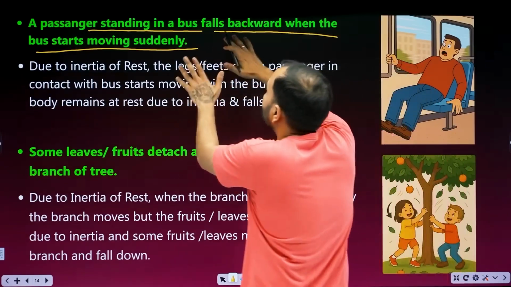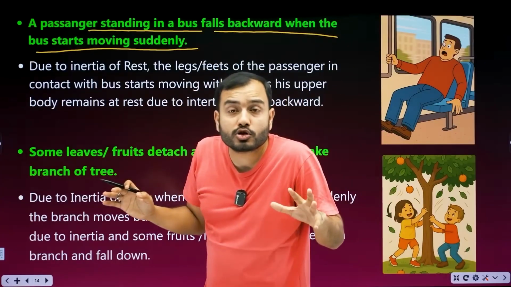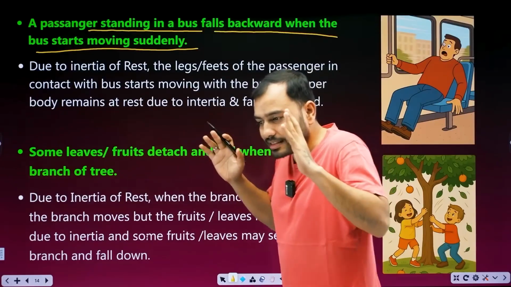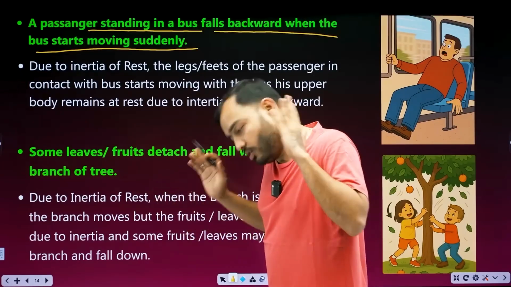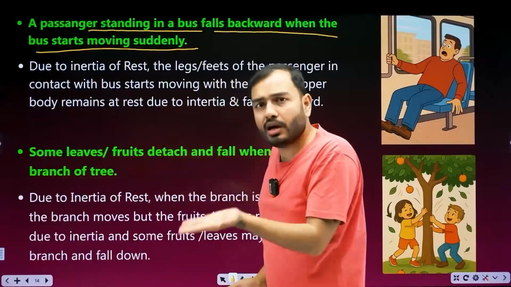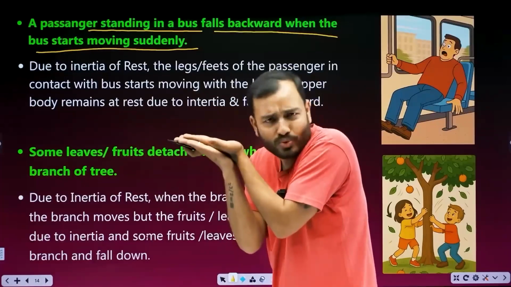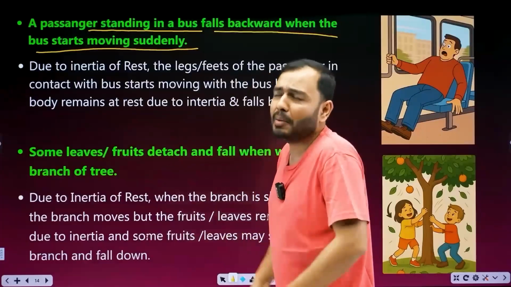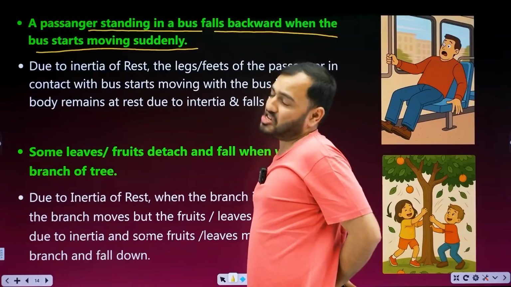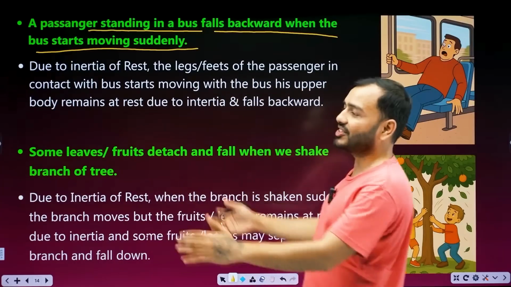A passenger standing in a bus falls backwards when the bus starts moving suddenly. You fall. Why? Let's break it down. The bus was at rest, and so you were. Your whole body was at rest. The bus moved. Your feet were in contact with the bus, so your feet moved too. But the rest of your body stayed stubborn: we are at rest, inertia of rest. So your feet went forward with the bus and your body went backward.